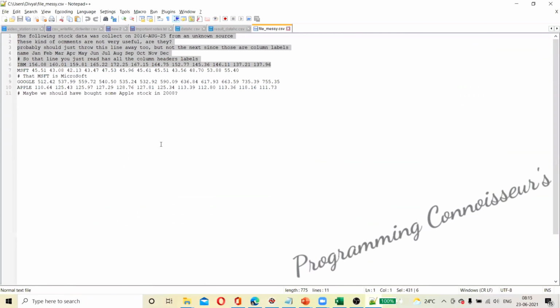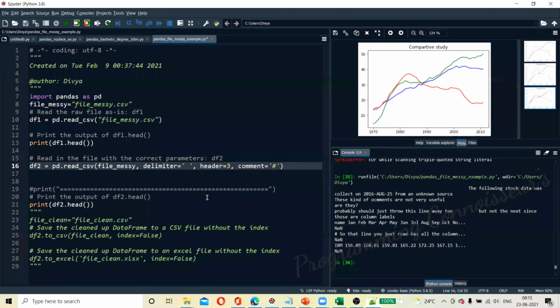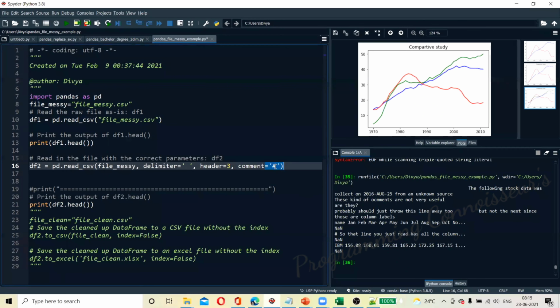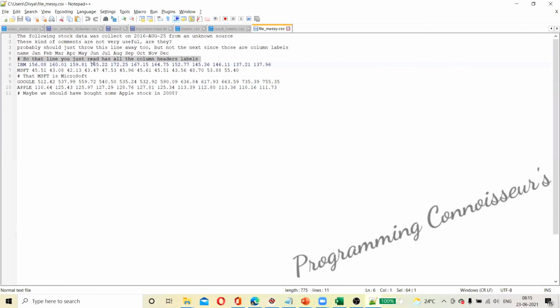After 3, okay, the header should be after 3. So it means 1, 2, 3. Okay, the header should be this one. And you can neglect the comments. If you have a comment section, comments are marked with that symbol. You can also have your own symbol. You can write your own symbol. That data should not be read.